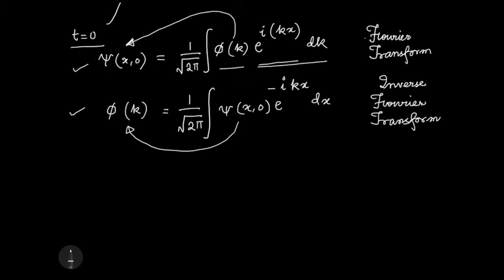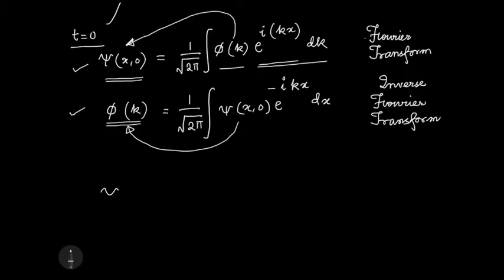If you pay enough attention, you realize that psi(x) is the matter wave. We are talking at t equals 0 now, but psi(x) is the matter wave as we look at it at t equals 0, as a function of x. Phi(k) is the same matter wave as we look at it as a function of k, and remember that k is also related to momentum. So this gives me the matter wave in terms of momentum, and this gives me the matter wave in terms of position. We'll use this in the next lecture. Just keep this in mind.